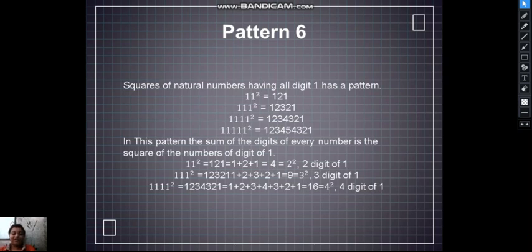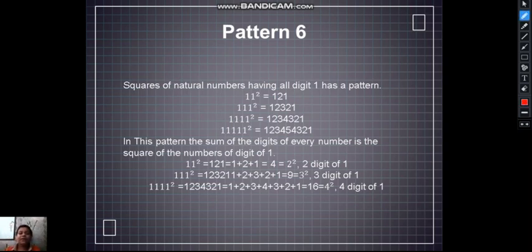Now we will go to pattern 6. The square of natural numbers having all digits 1 will have a pattern. 11 square is equal to 121. 111 square is 12321. 1111 square is 1234321. 11111 square is 123454321. Okay, so this pattern goes on like this.